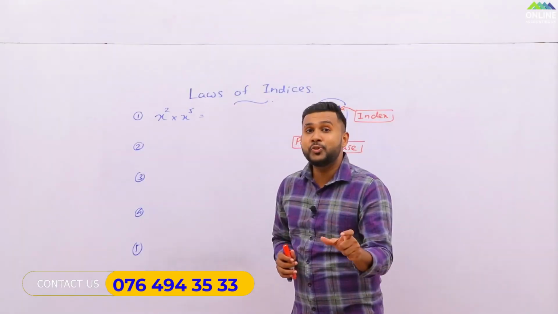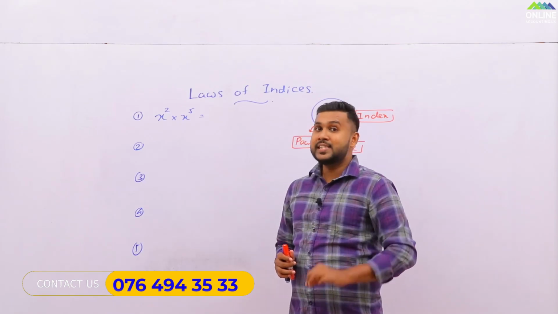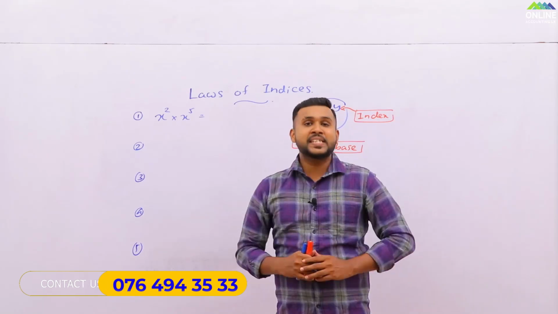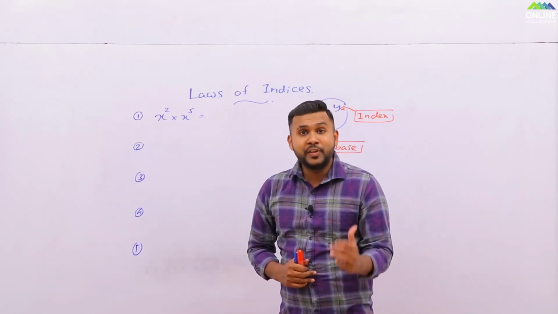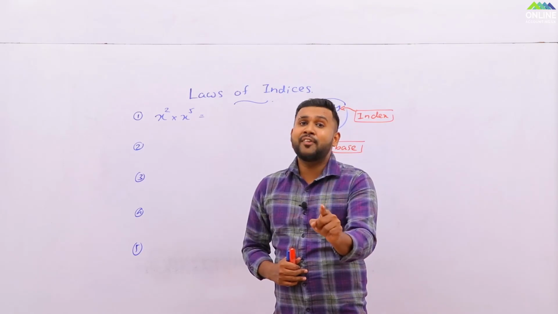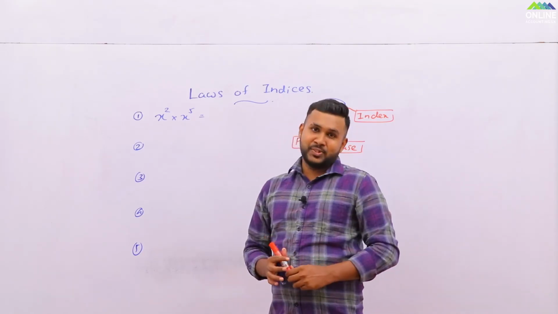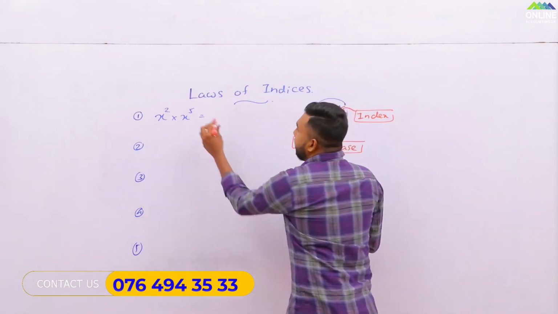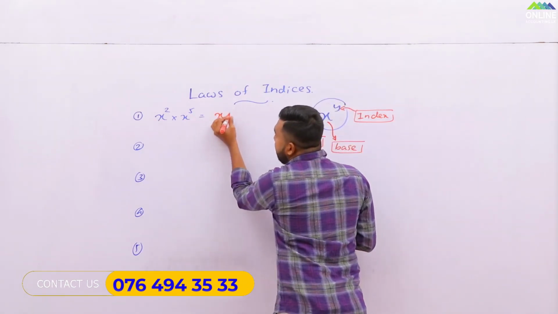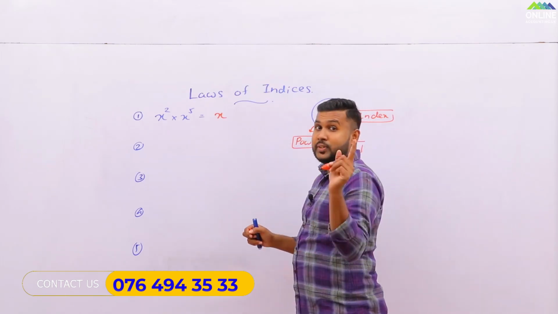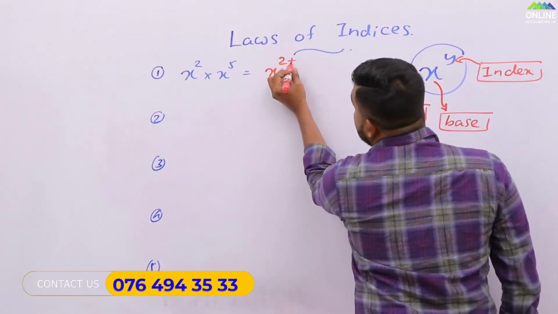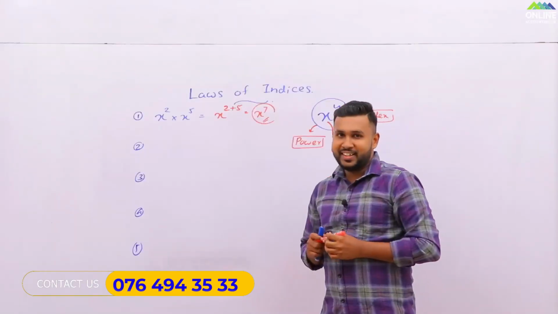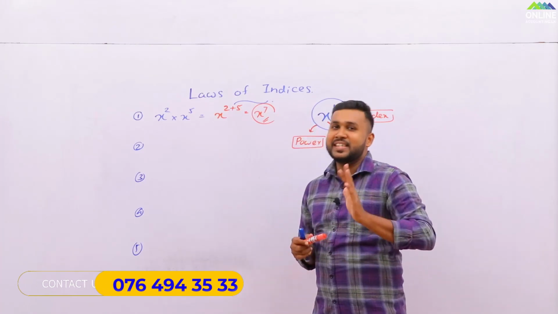You just have to do the addition. That means when we are doing multiplication of the indices, if the bases are equal, instead of doing the multiplication, you just have to add the two indexes together. Remember, the bases should be equal. So when looking at these two, the base is always the same, so it is x. Then you have to add the two indexes together. Therefore, the answer will be x to the power 7. Right? Makes sense? Yes, very good.